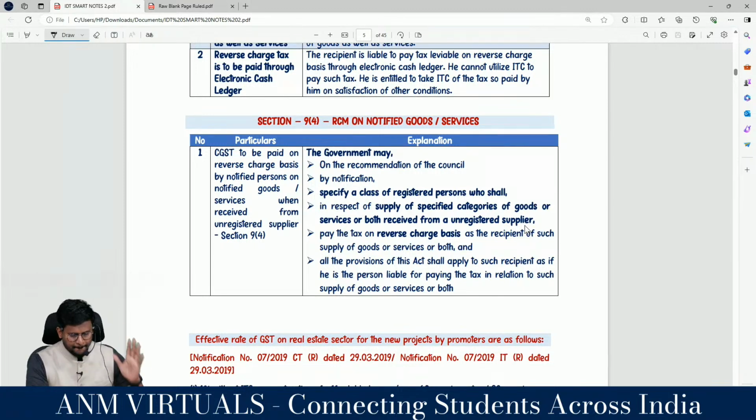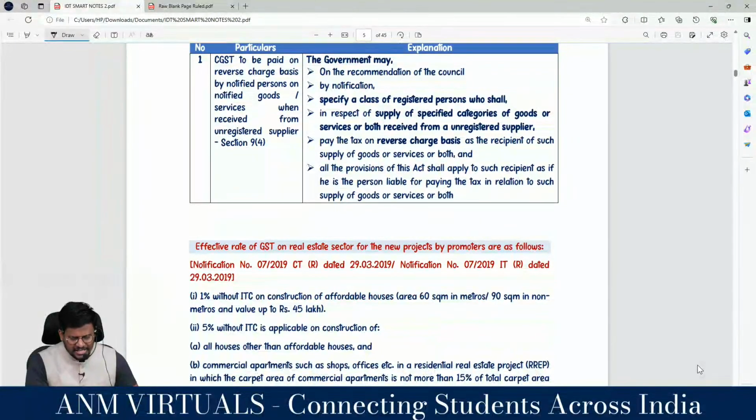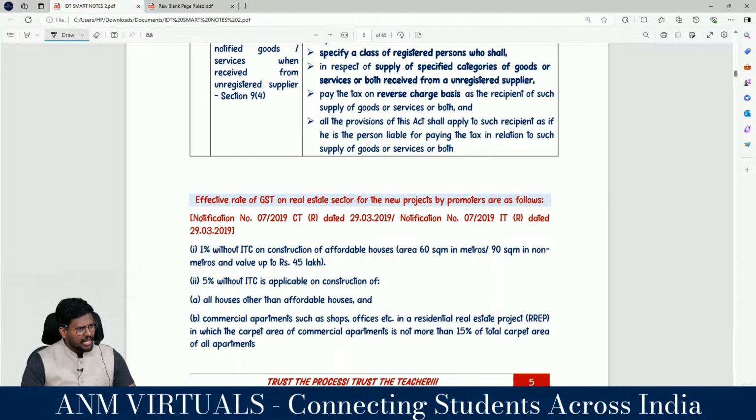The government may, on the recommendation of the council, by notification specify a class of registered persons who shall, in respect of supply of specified categories of goods or services or both received from an unregistered person, pay the tax on reverse charge basis as the recipient of such supply of goods or services or both, and all provisions of this act shall apply to such recipient as if he is the person liable for paying tax in relation to such supply of goods or services or both. We understood that for this purpose RCM is in the case of builder, correct?